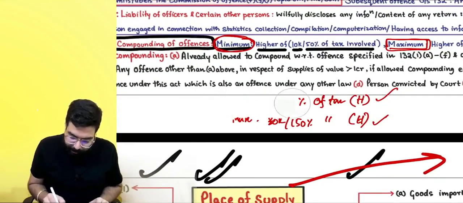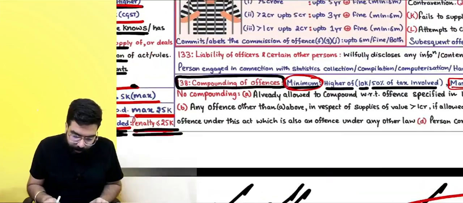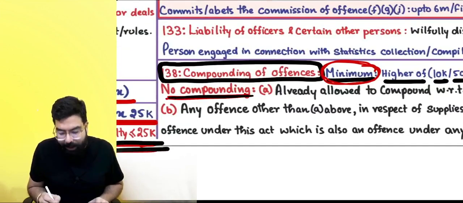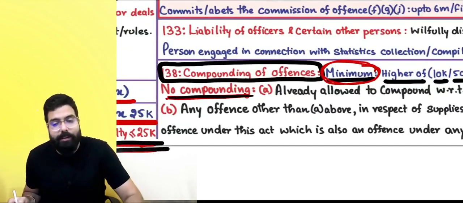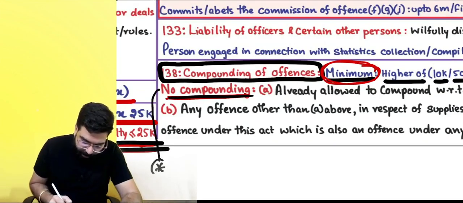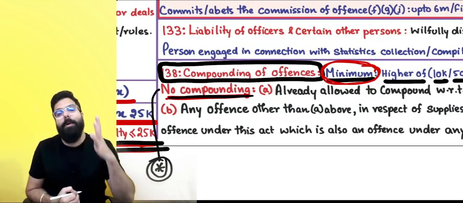Next, everyone over here. Next, sir, when can compounding not be done? There are some scenarios when your money also will not help you. What is the scenario when compounding cannot be done? In your exam, they can go ahead and ask you a question. What are the cases when no compounding can be done?